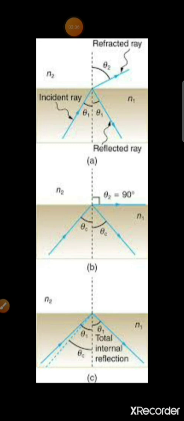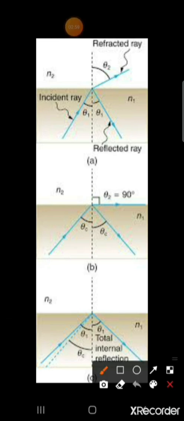Now if angle of incidence is greater than critical angle, then only reflection will take place. There will be no refraction. So all the light will get reflected in the same medium. It is called total internal reflection. So in figure C you can see total internal reflection.